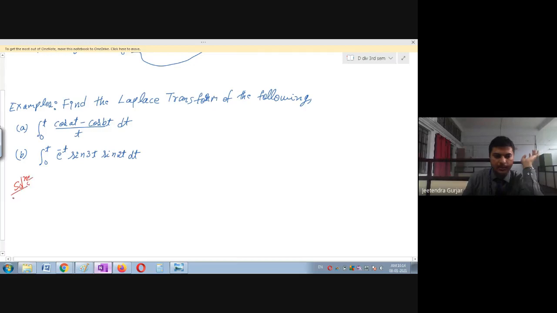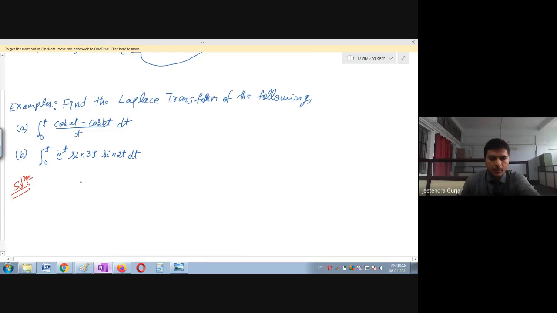I think this is quite important, and such examples are definite in the exam. Only thing here, instead of cos at minus cos bt divided by t, they may also put cos 2t minus cos 3t divided by t. Already we have solved this type of example. Only one thing is extra, that is integration 0 to t. Okay, let us start now.